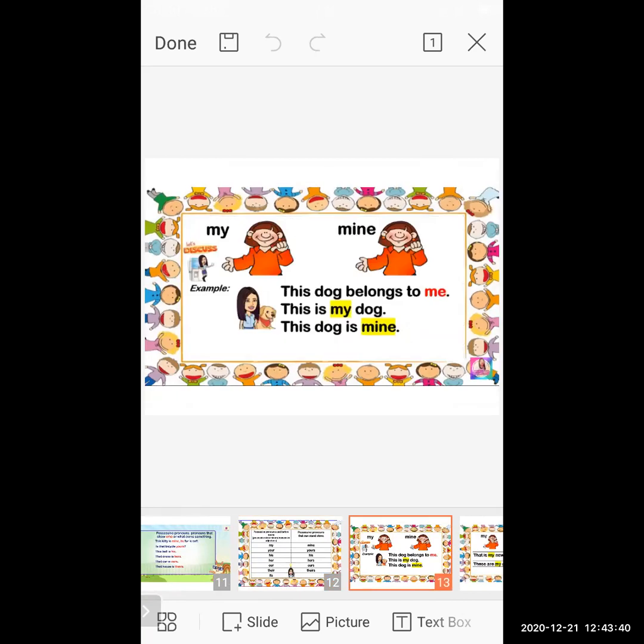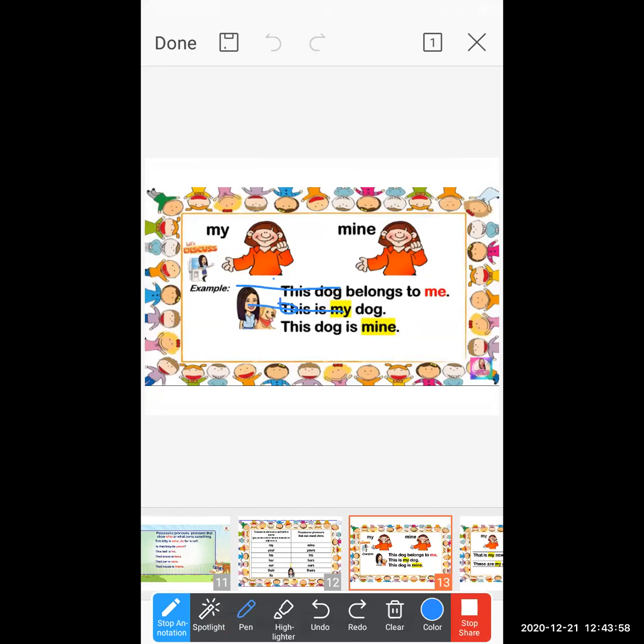Okay, now let me show the examples. Here my and mine. The girl is talking about what? This dog belongs to me. So see the first example sentence: This is my dog. Now see here, students, my shows that this is the pronoun. Second thing, it shows the ownership, that she is the owner of the dog. So she's saying this is my dog.